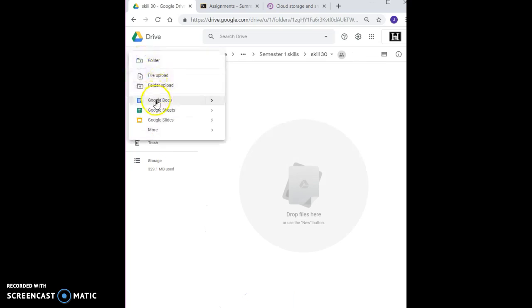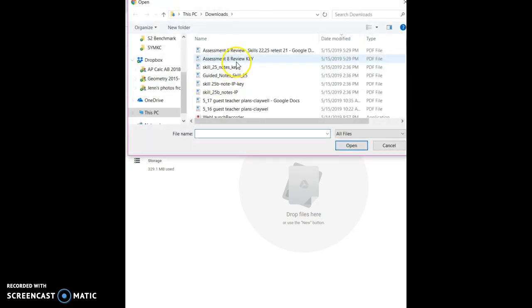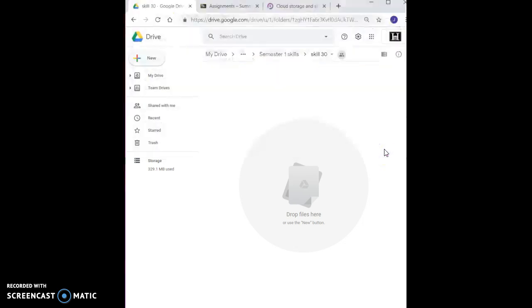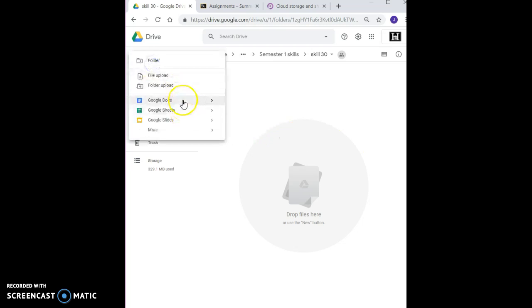From here I can choose to add a Google Doc, a Google Sheet, which is like Excel, a Google Slide, or I could upload a review key or a PDF or something, if I don't want it to be a Google Drive file.